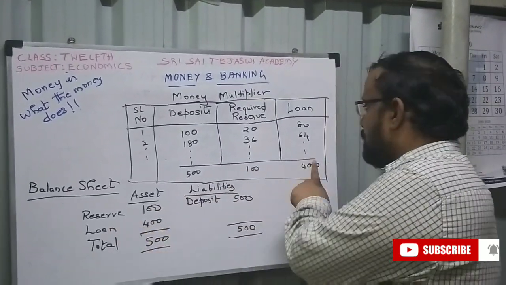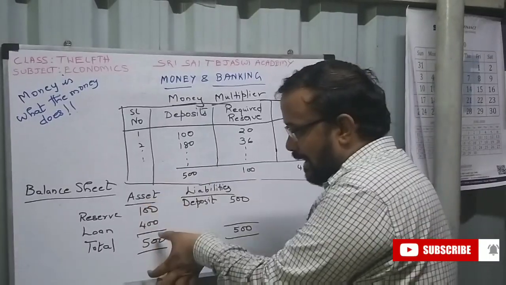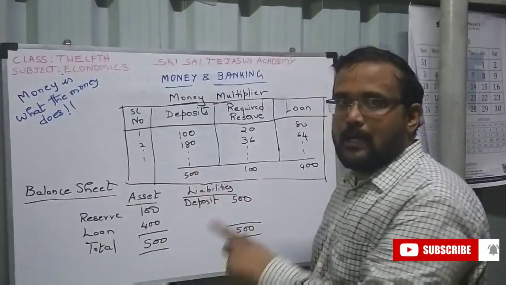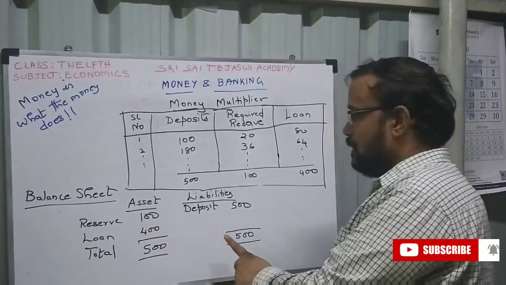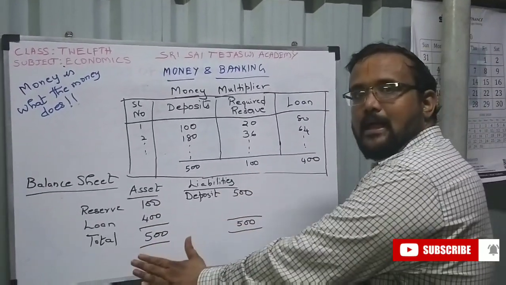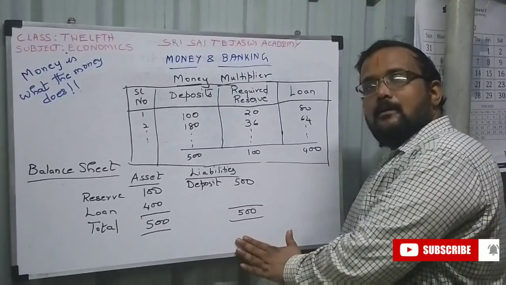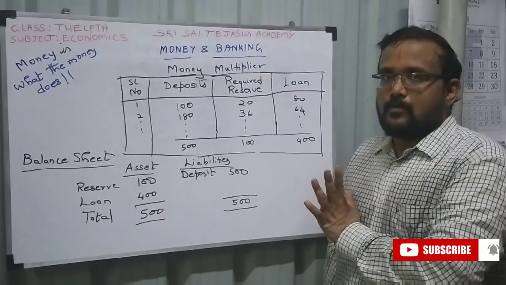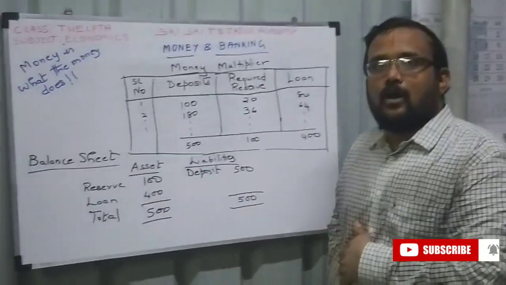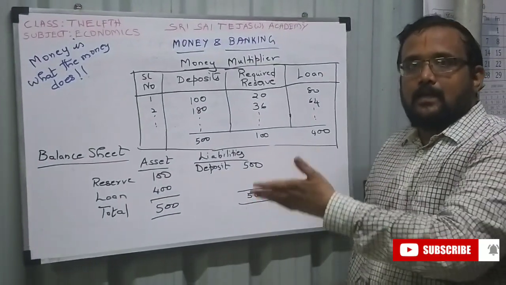So the loan, how much? 400. So total asset is reserve plus loan, I told you previously. So 100 plus 400, 500. Deposit will be 500. The balance sheet is tallying. So this is the balance sheet for the bank in this case.